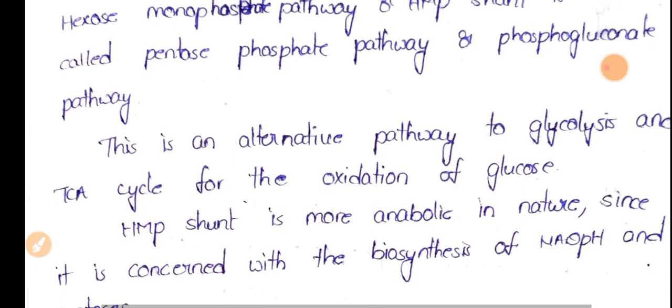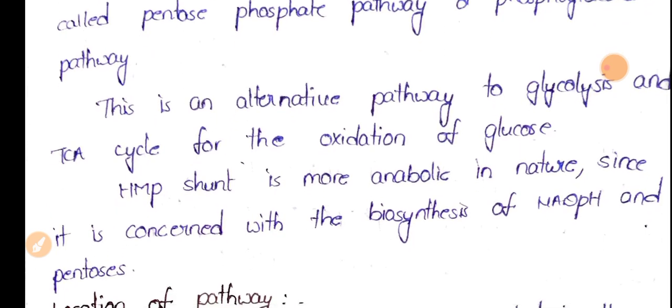And coming to this HMP shunt, it is an anabolic pathway and it is an alternative pathway to glycolysis and TCA cycle. That means here, in the absence of glucose, this particular HMP shunt is carried out for the process of oxidation of glucose.